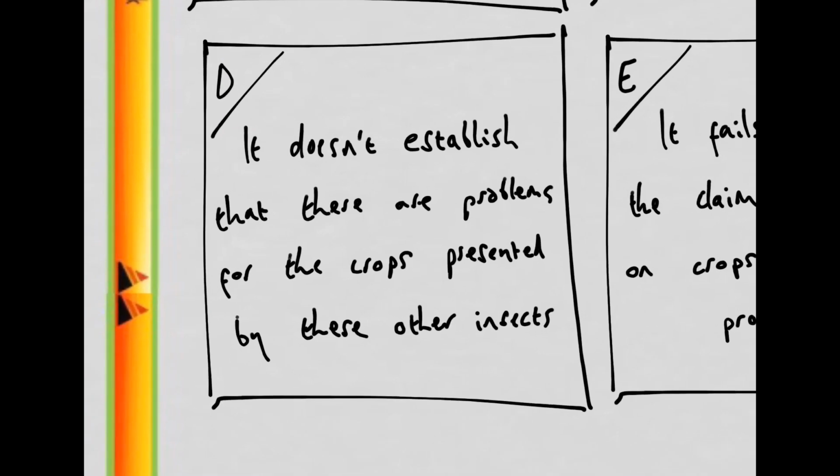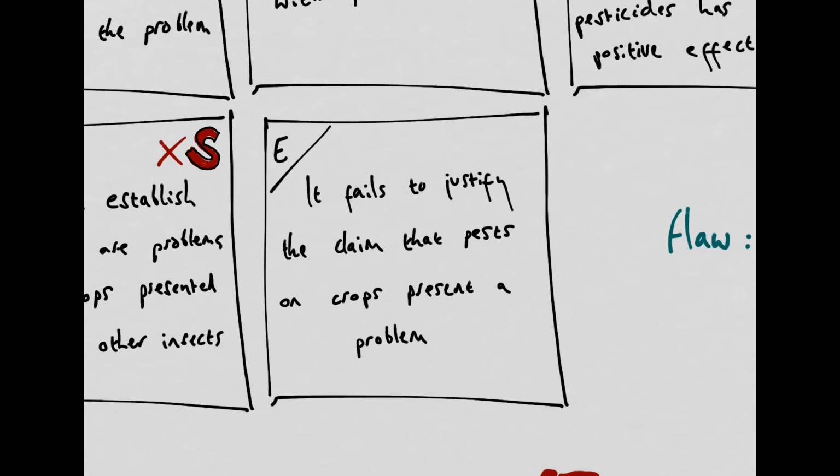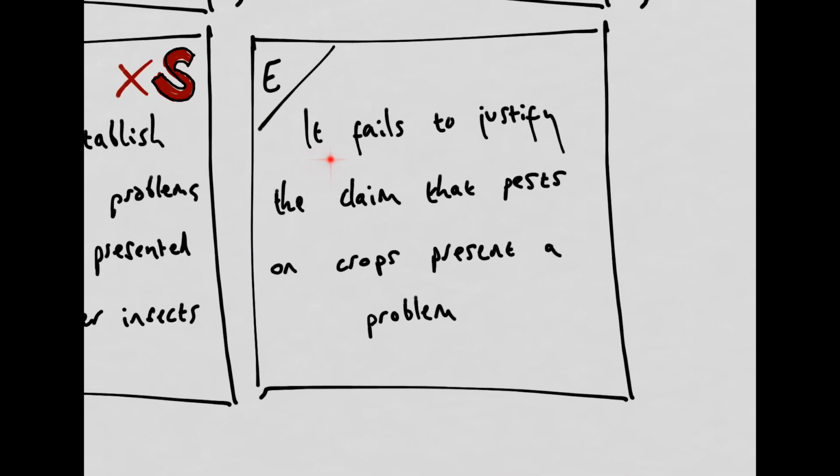Looking now at option D, this says that the argument fails to establish that there are problems for the crops presented by these other insects. Now, that the author fails to discuss any other problems presented by using insects, if anything, makes it more likely that there aren't any such problems, which would give one a stronger reason to use insects over pesticides and thus strengthen the argument.